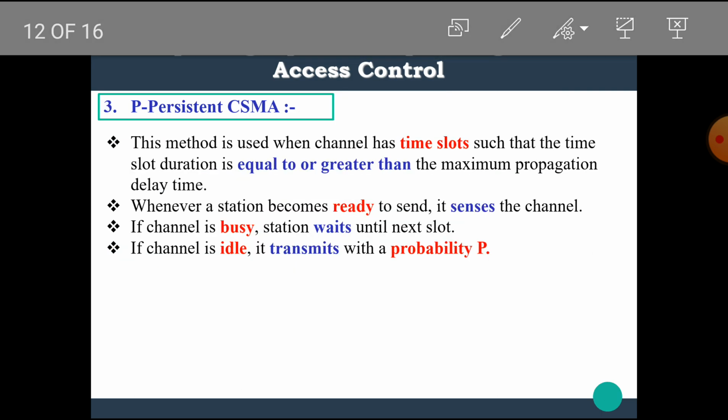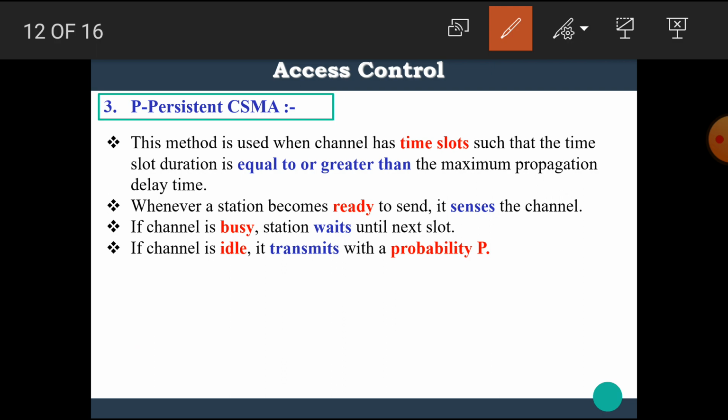Now let's see the third type of CSMA, P persistent CSMA. This method is used when the channel has time slots, and the time slot duration is equal to or greater than the maximum propagation delay time.